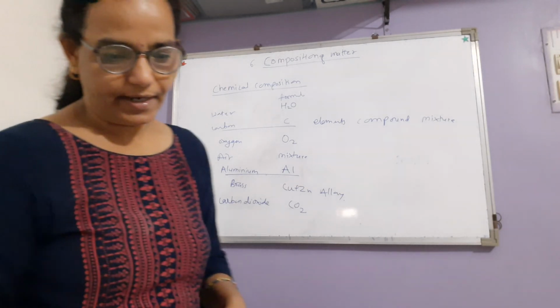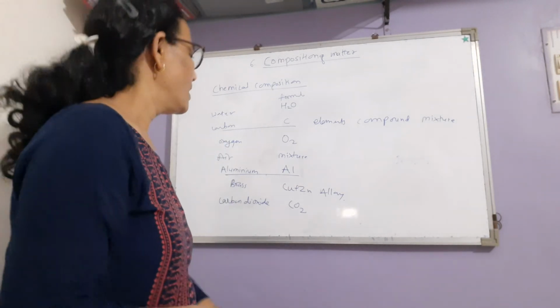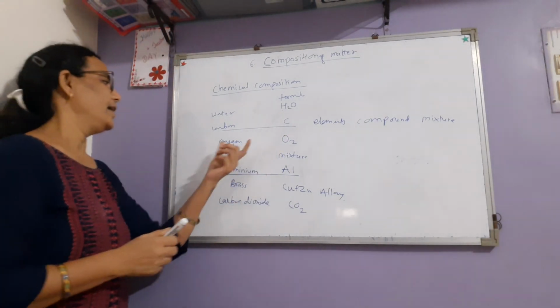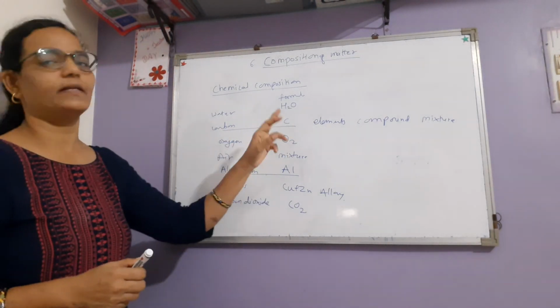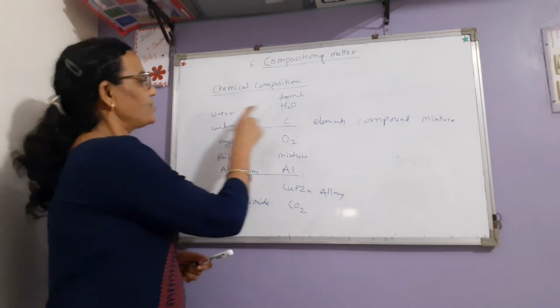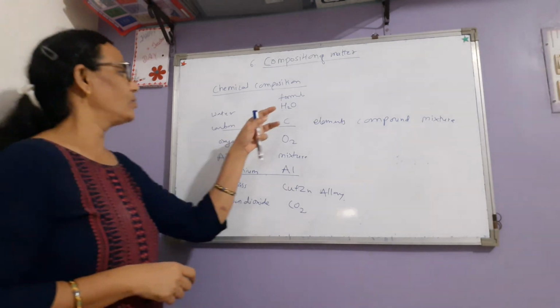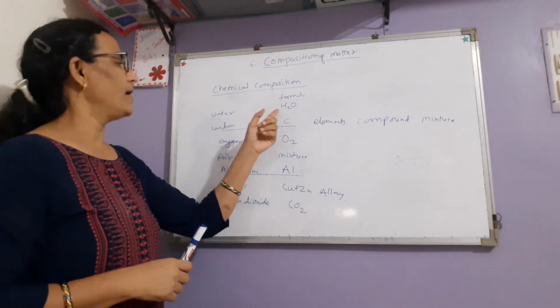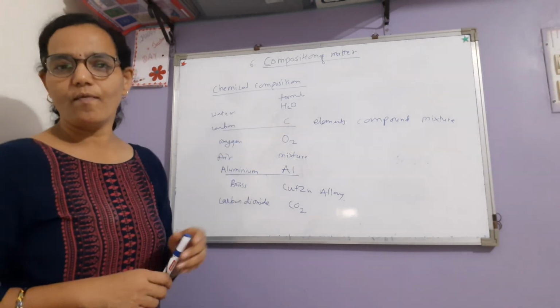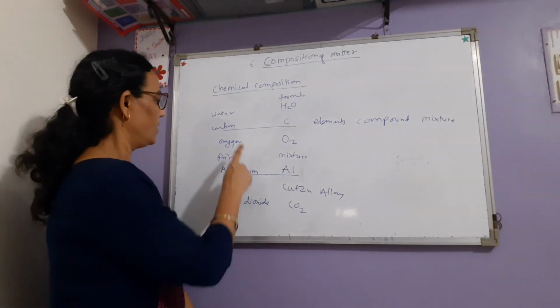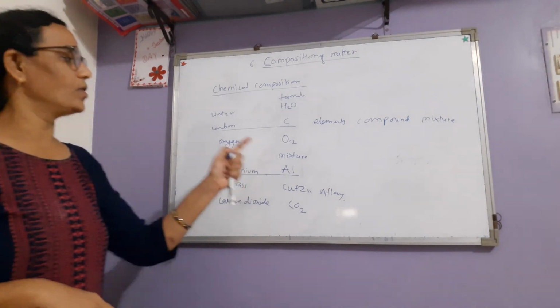So we will study in detail about this. C is carbon, its symbol. It means one atom of carbon is present in nature. H2O is water, it is a compound. It means one molecule of water has two atoms of hydrogen and one atom of oxygen. Now, oxygen O2 is a molecule of oxygen.